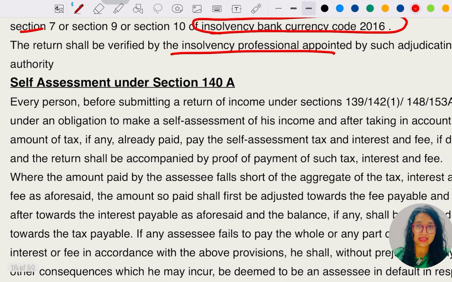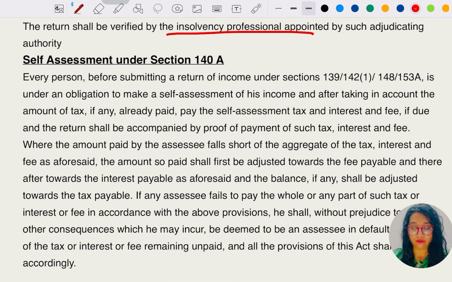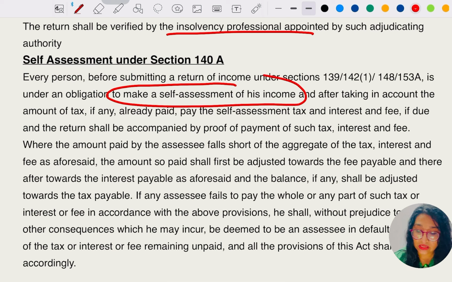Let's go to self assessment under section 140A. Every person, before submitting a return of income under section 139, and also under section 142 subsection 1, 148, 153A, is under an obligation to make a self assessment of the income.